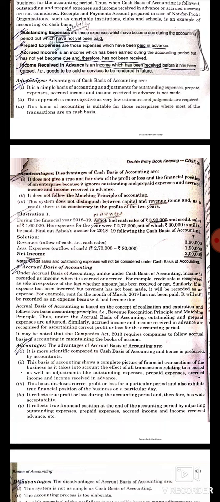And also accrual basis of accounting reflects the true financial position at the end of the accounting year by adjusting outstanding expenses, prepaid expenses, accrued incomes. So these are the advantages of accrual basis of accounting.